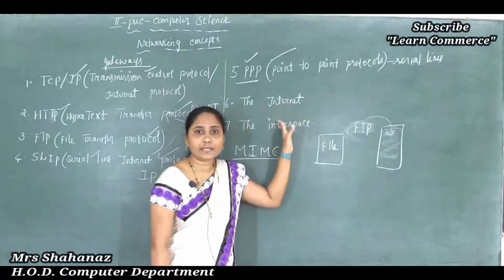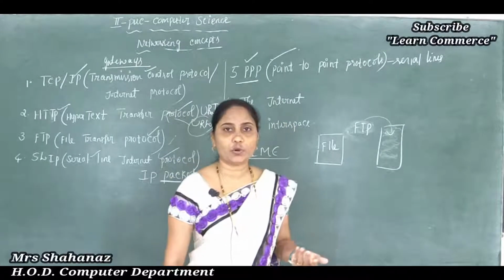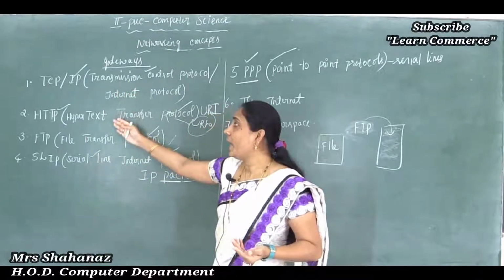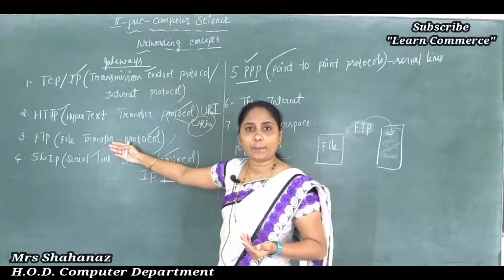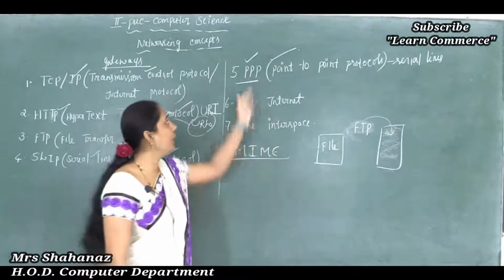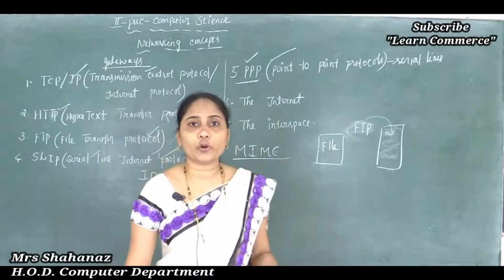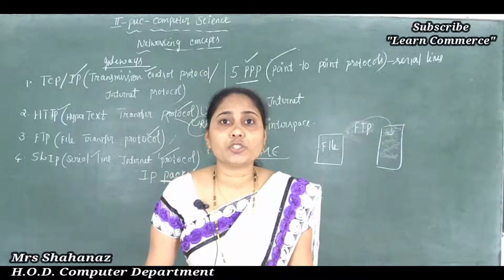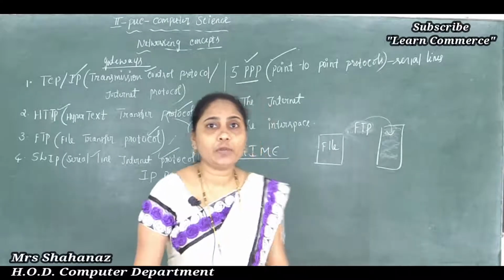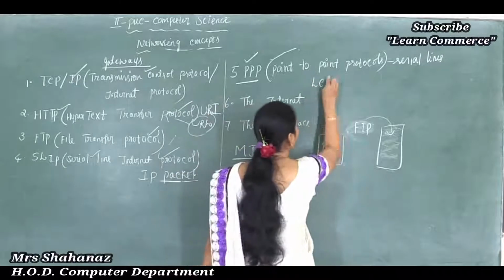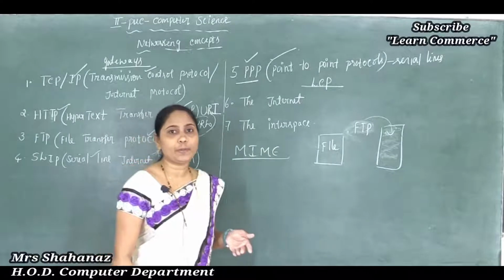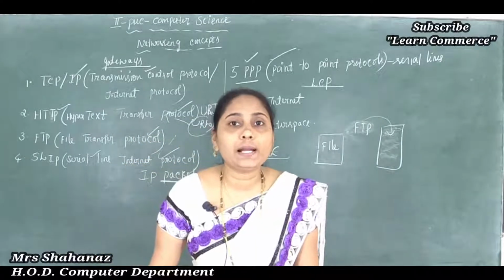And it is an application level protocol. As we know, many types of application level protocols are there. For example, TCP/IP, HTTP, FTP, all are application level protocols. So one more protocol we can name in our application level is the Point to Point Protocol. The Point to Point Protocol is a layered protocol, starting with the LCP protocol also. What about the LCP? Link Control Protocol.